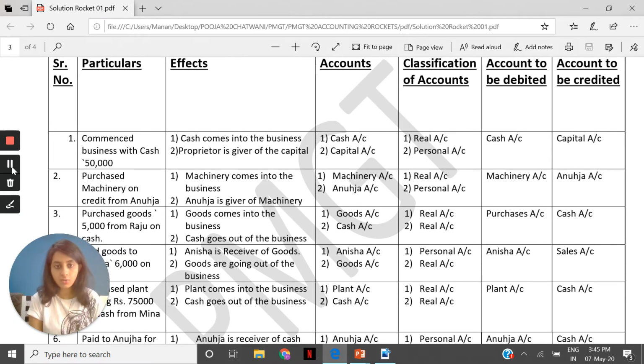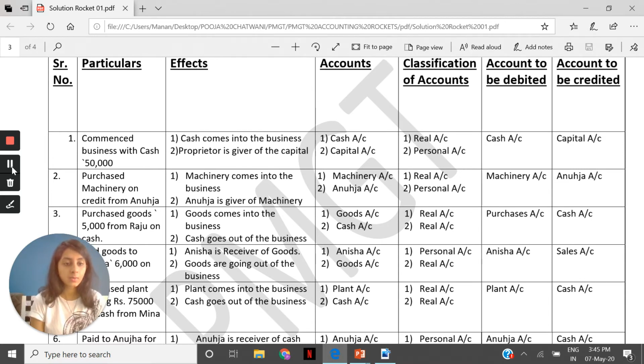Both of them are real accounts. Debit what comes in, goods are coming in; credit what goes out, cash is going out. But we call it by a different name. Goods are also called what? Purchases. Great. Now, this can even be understood in a different fashion, where we say purchases is our expense. So purchases becomes a nominal account: debit all expenses and losses. I hope that is understood really well.